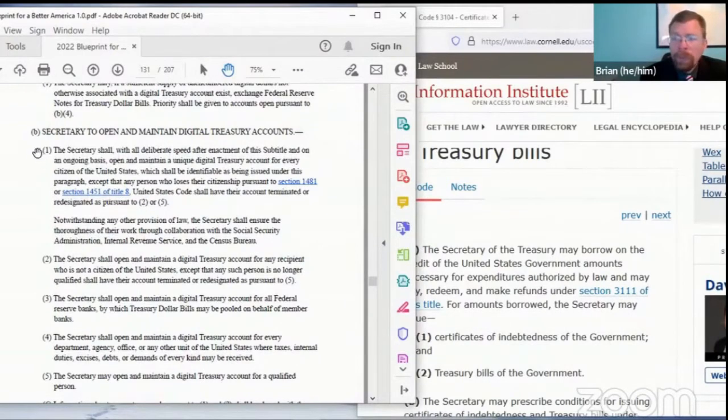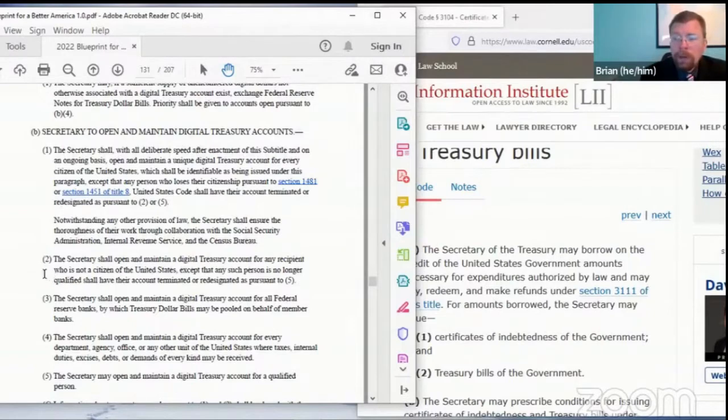The first of them, under Section B1, is for every American citizen. No exceptions. Every American citizen gets a digital Treasury account. If for some reason you renounce your citizenship, it gets redesignated, and it would no longer be under paragraph 1. The Secretary can work with the Social Security Administration, the Internal Revenue Service, and the Census Bureau to make sure that their work is thorough and that everybody, universally, unconditionally, is included in this program.